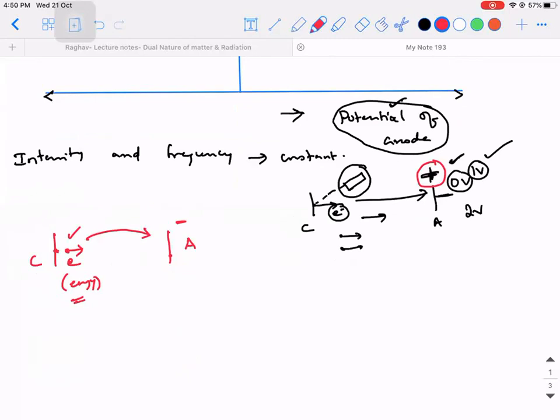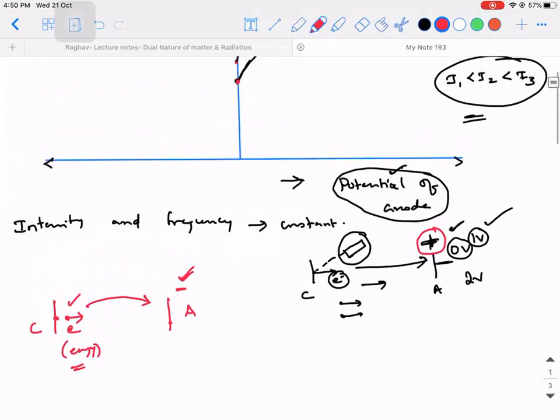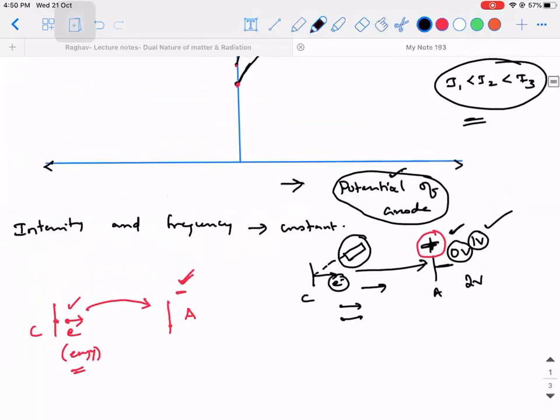You're able to understand? So instead of one, let's say there are 5 electrons which have sufficient kinetic energy to overcome the repulsive force exerted by plate A, and they are able to reach plate A. So at that time, is the photoelectric current existing or not? It is existing, but compared to the value 0, it will be slightly less.